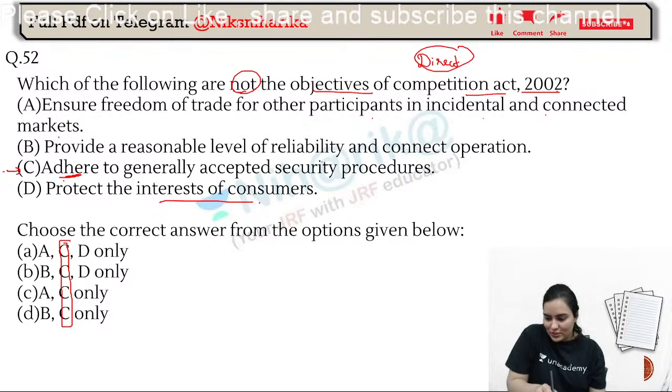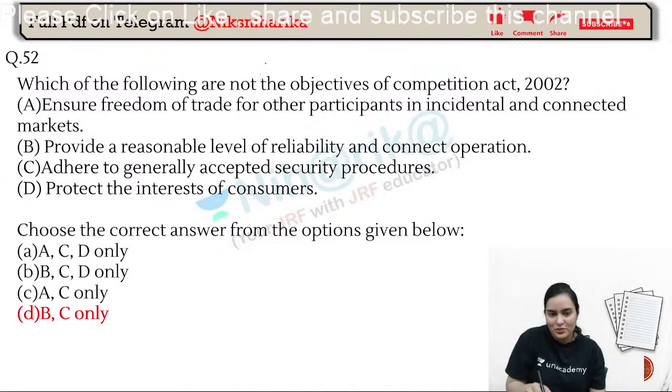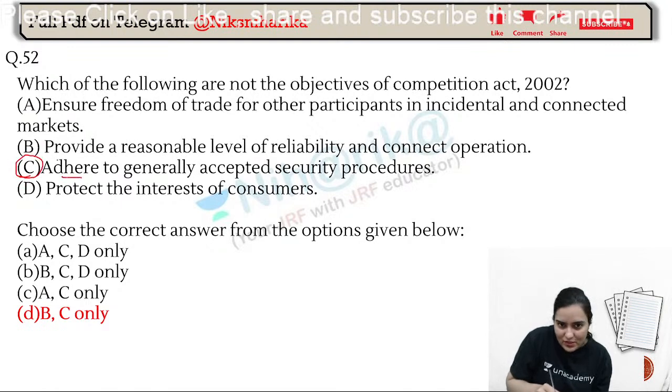It is not the objective. Okay, you have to select which is not the objective. Not the objective. Awesome. Option D. Why? Because see, option C is not the objective we have seen. Option B, we have not read.